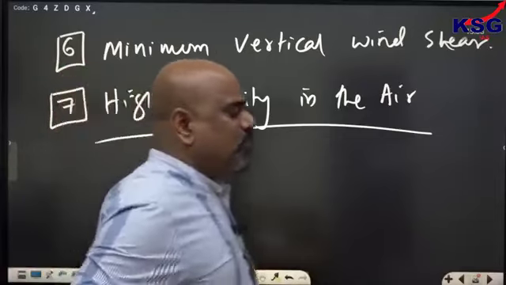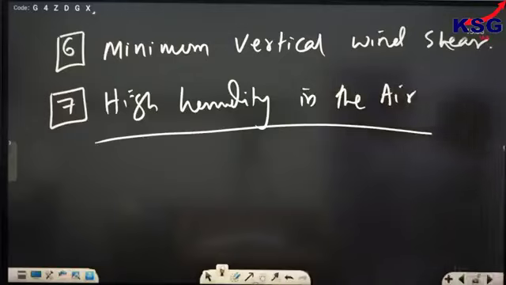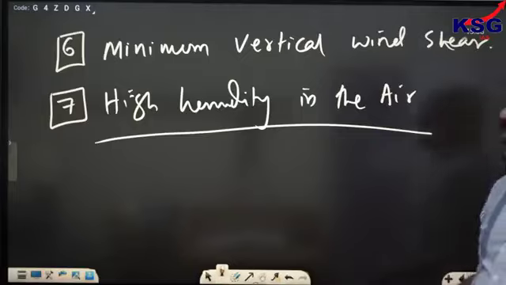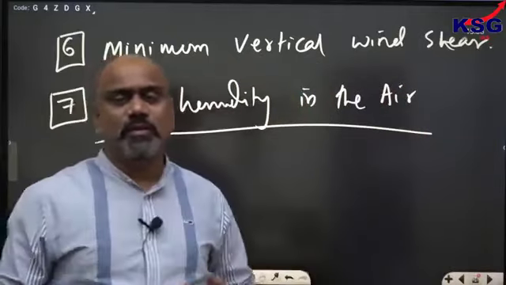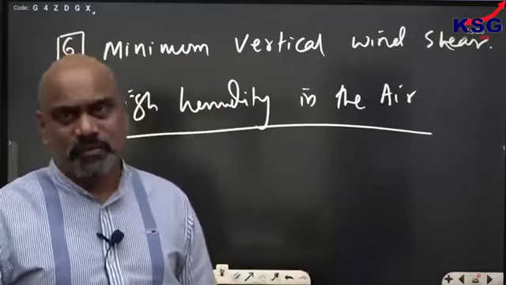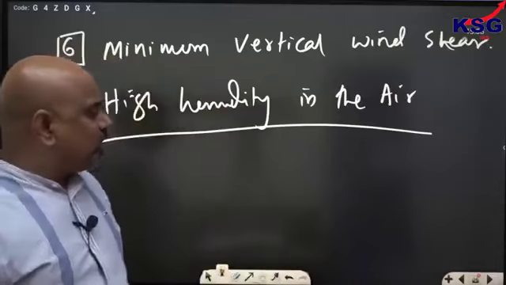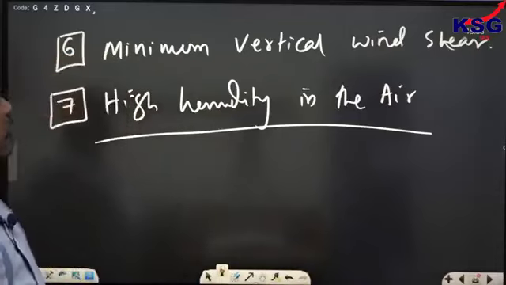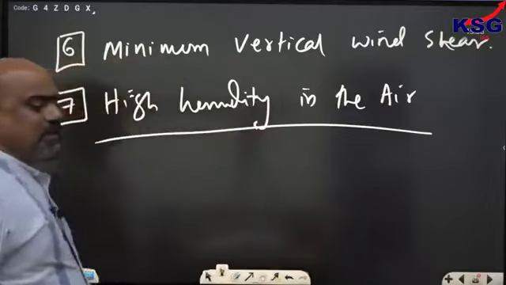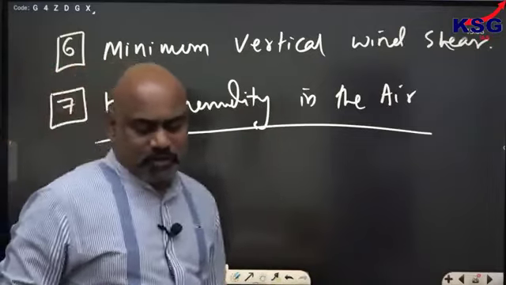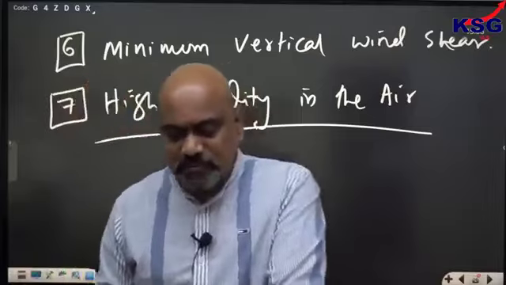You know that this generally helps in quick upward vertical movement of the air mass. So these are very important factors responsible for this.